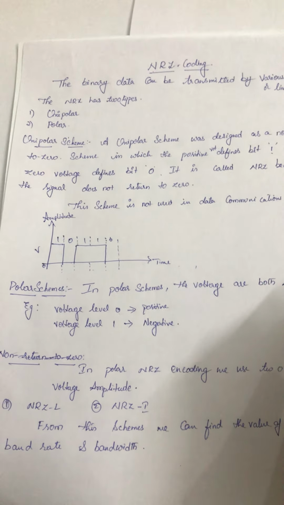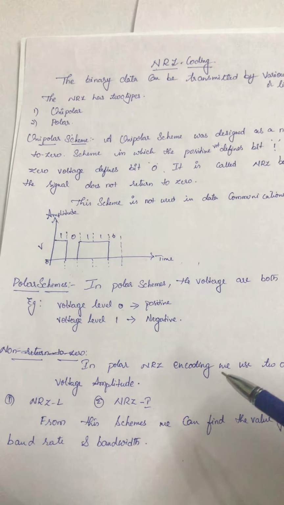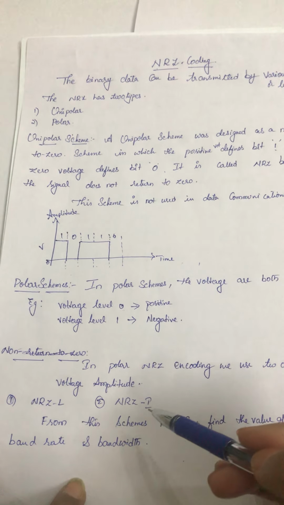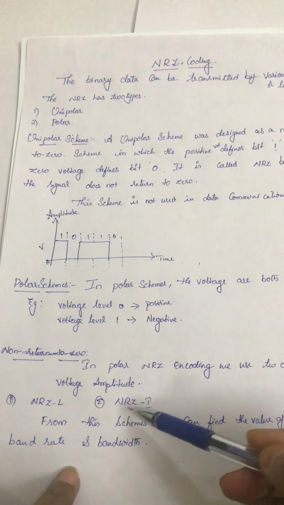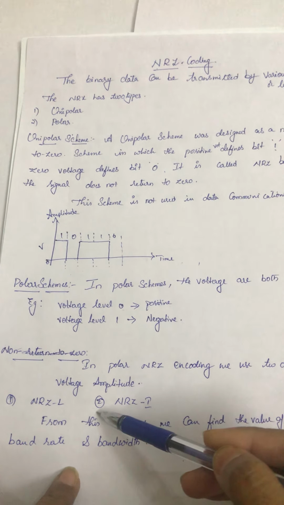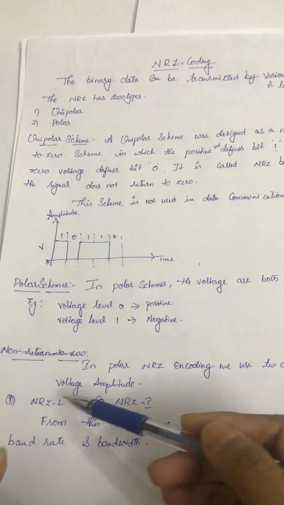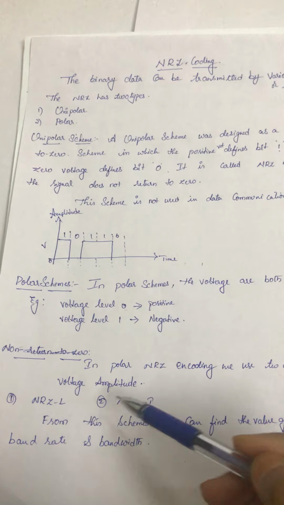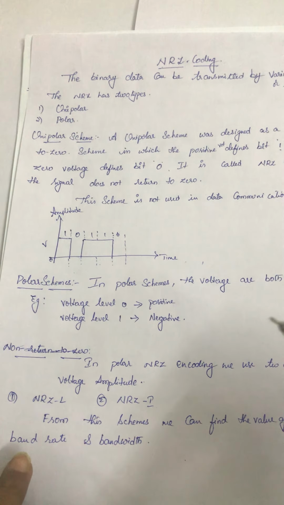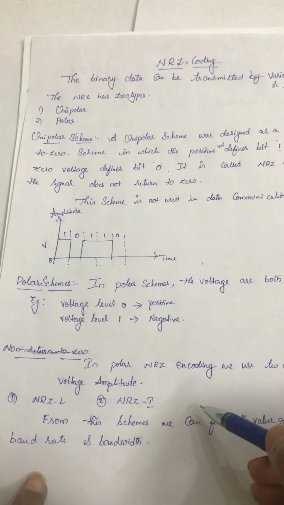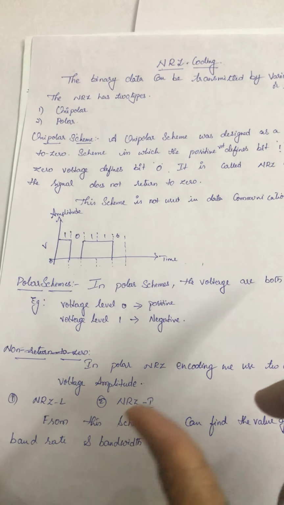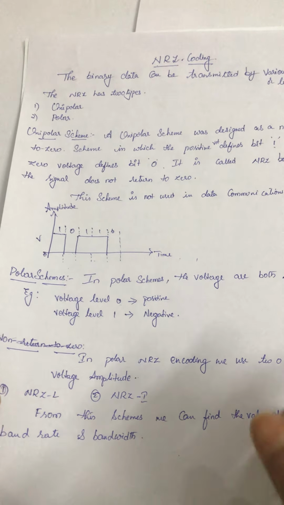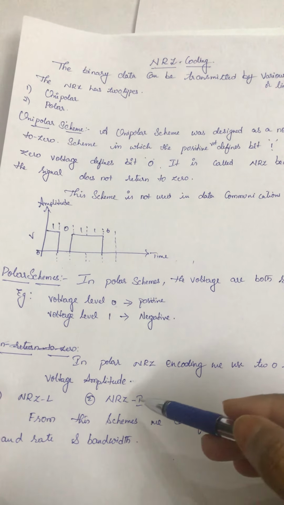Okay, and again in polar NRZ encoding, we use two levels of voltage amplitude. What are the two levels? NRZ level and NRZ inversion. One is NRZ-L, the other NRZ-I. From these two schemes, we can find the value of R, baud rate, bandwidth, everything we can find out from the two levels, NRZ-L and NRZ-I.